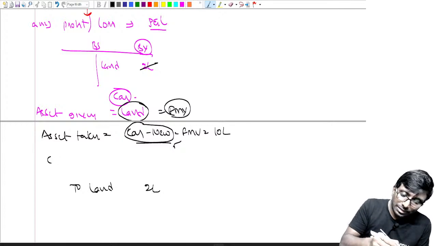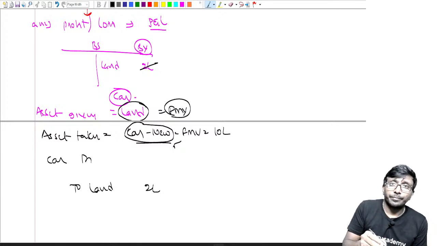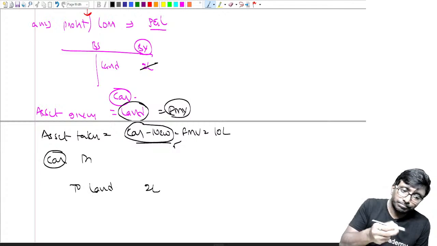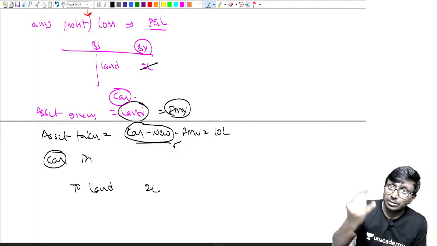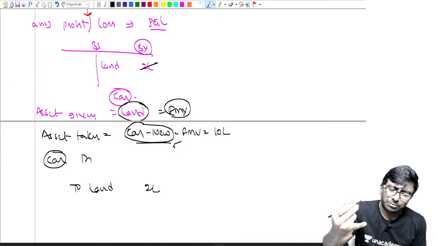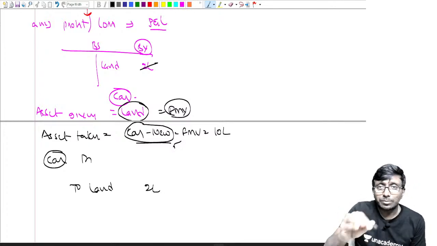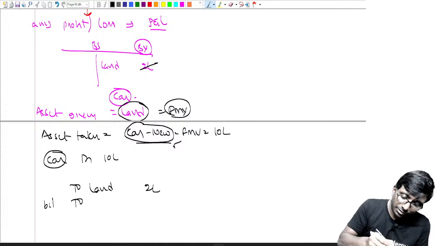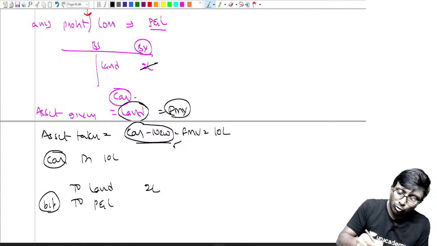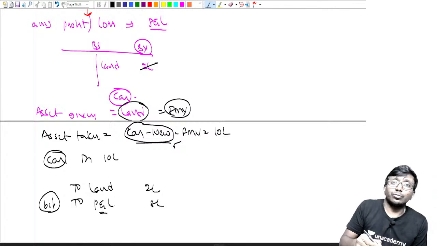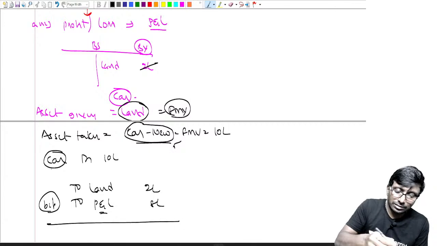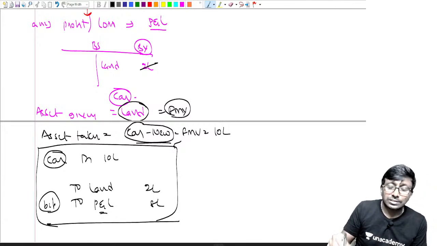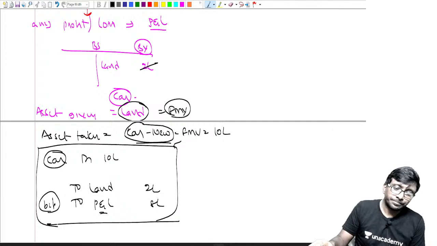Now what has come? The car has come, so car account debit. Car is the new asset. Asset received should be recognized at the fair market value of the asset given, land, but it is not very clear, so you can go with the fair market value of the car. That value is 10 lakh rupees. Is there a difference? Yes, sir. That is the balancing figure. This amount, 8 lakh rupees, should be transferred to profit and loss. Like this, you are supposed to record the journal entry.